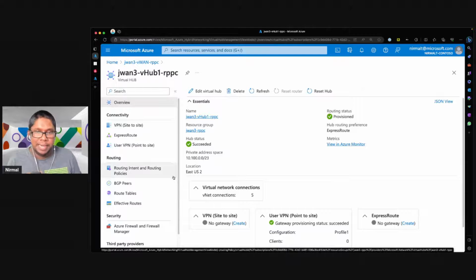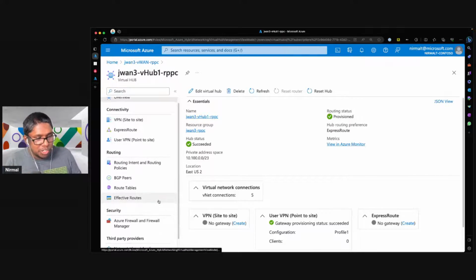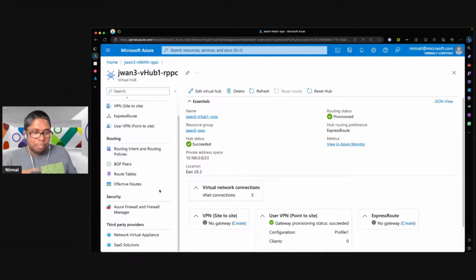So we didn't have a capability to specifically identify users based on a group and provide different IPs. The workaround back at the time was to create different hubs, which means that you would have a dedicated hub for, let's say, the IT users who are coming in, and a dedicated hub for HR users who would be connecting. So with this feature, we don't need to have multiple hubs. Instead, we can have one hub.